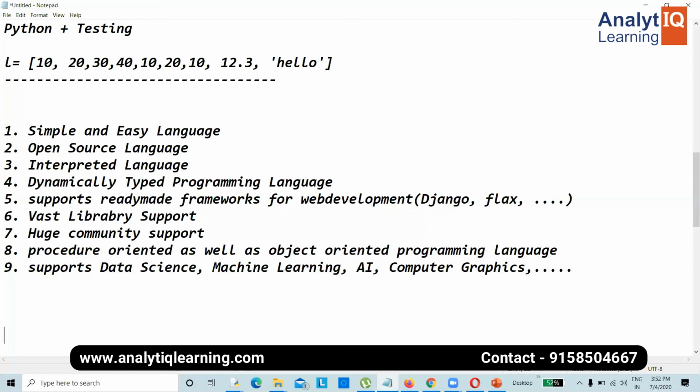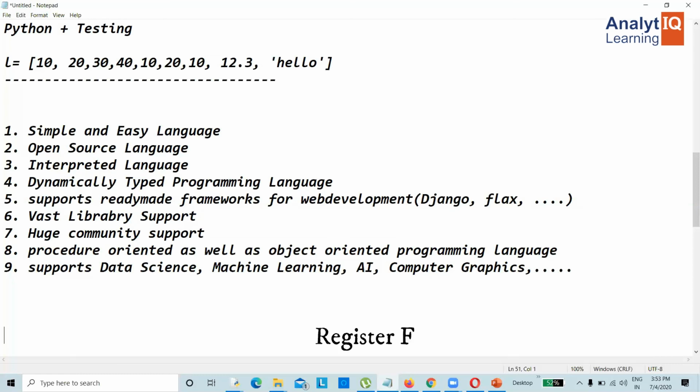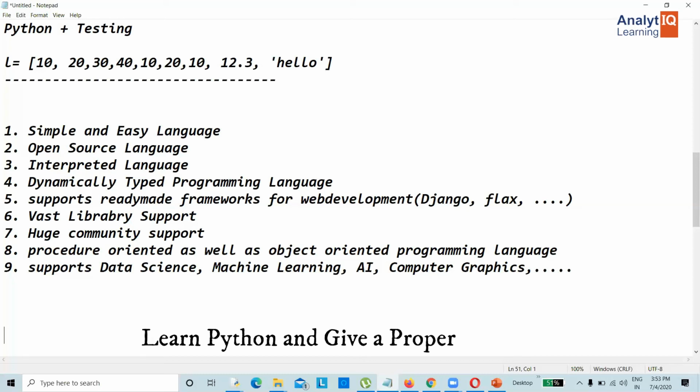Okay, is it clear? So because of these many advantages, we can start with Python. If I want to go with high-end technologies like data science or machine learning, Python has become the common language. That is the reason why people are migrating from different technologies to Python. That is the reason why Python is having huge demand in the market in recent years. Is it clear?